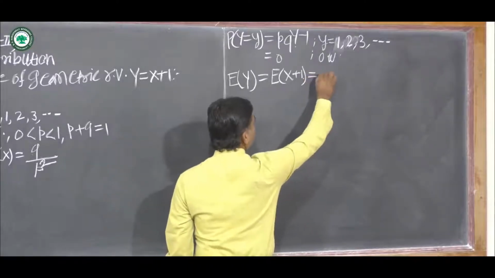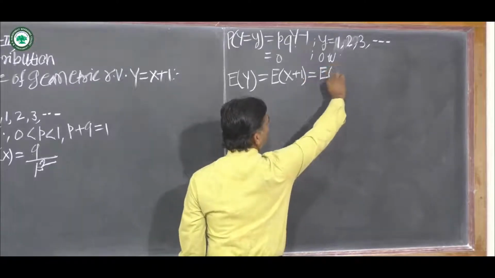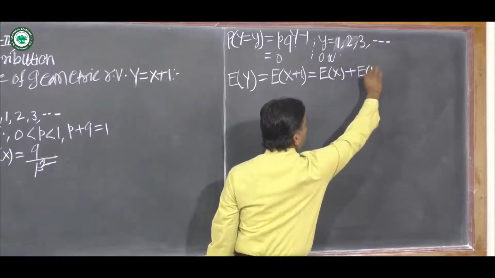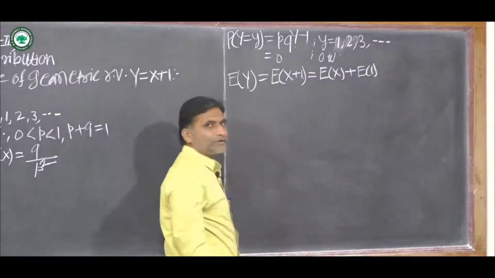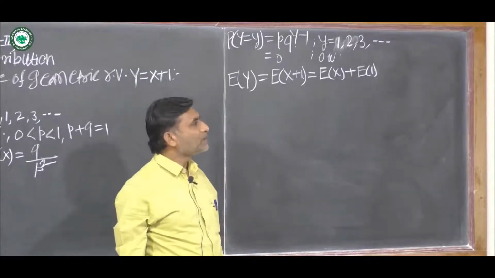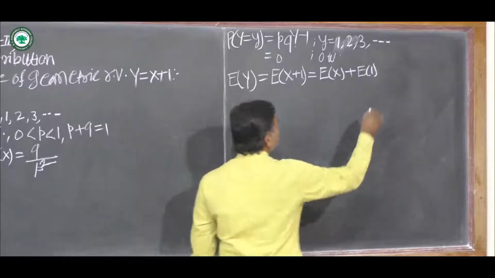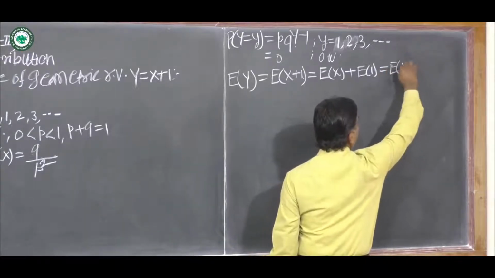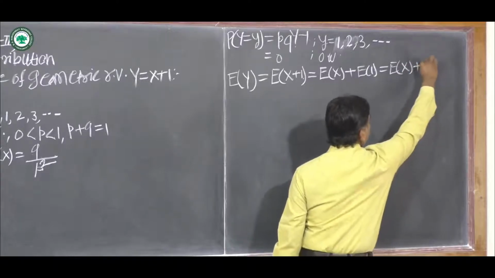Again this can be written as the expected value of X plus the expectation of 1. 1 is a constant, and the expected value of a constant is equal to the constant. Therefore this is equal to the expectation of X plus 1.